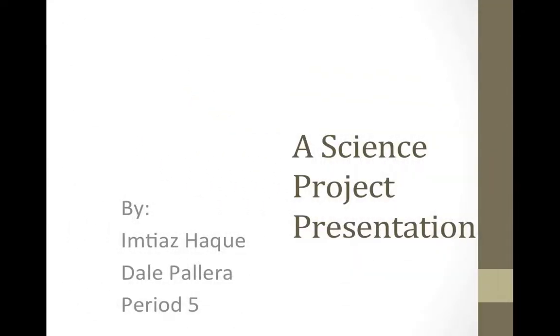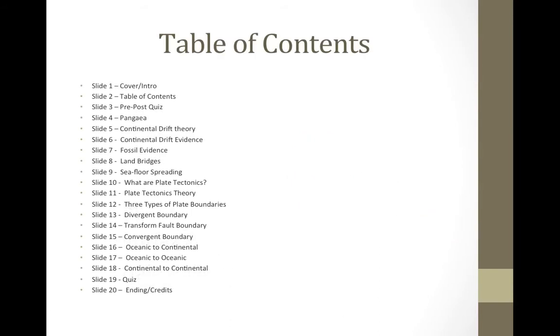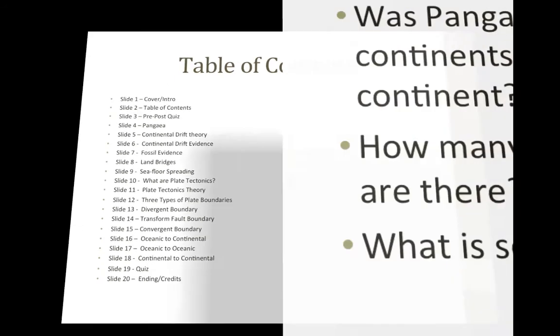A science project presentation by Imtiaz Haque and Pallera. The table of contents, slide 1 to slide 20.